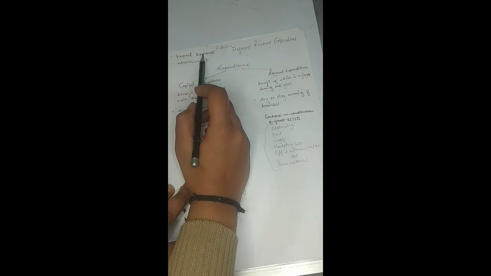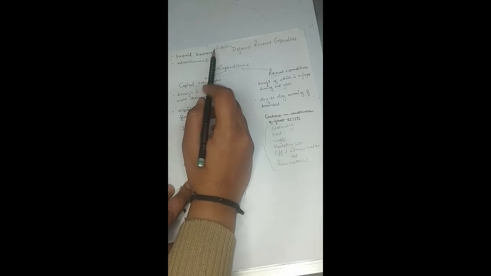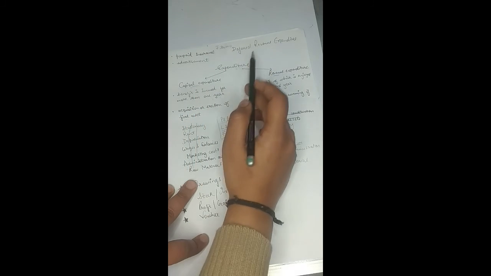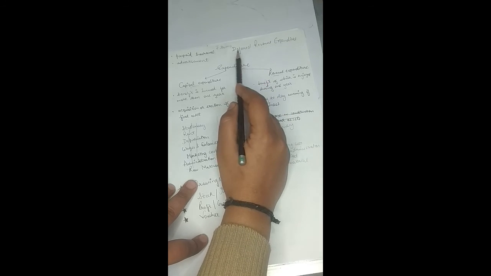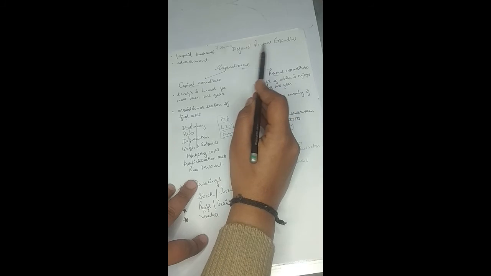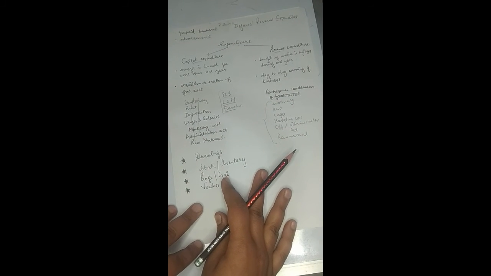So this prepaid insurance, although it is of revenue nature, the benefit will be received by the organization for a number of years, right? So deferred revenue expenditures, although of revenue nature, have benefits enjoyed by the firms for a number of other years as well, right?